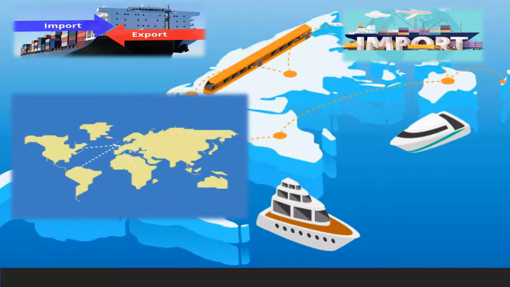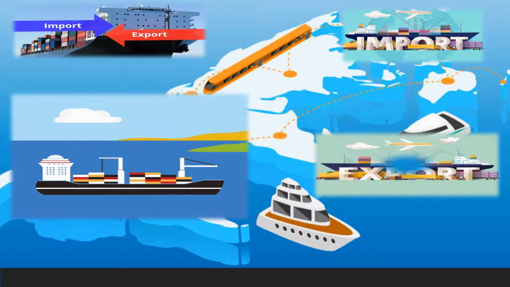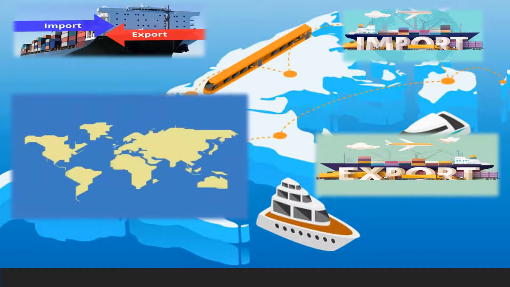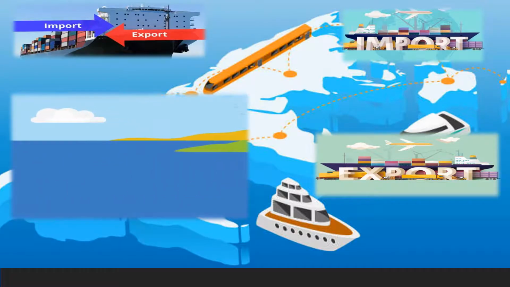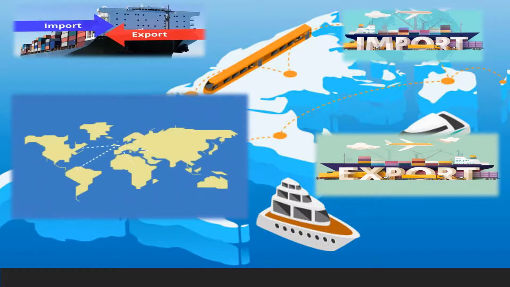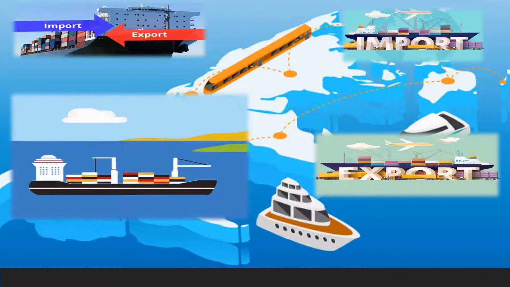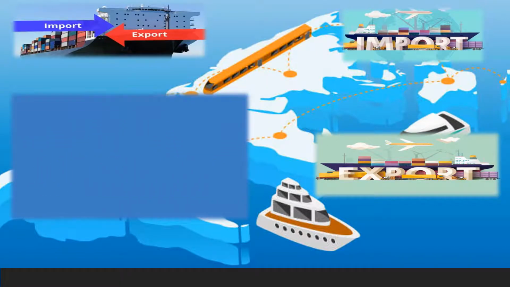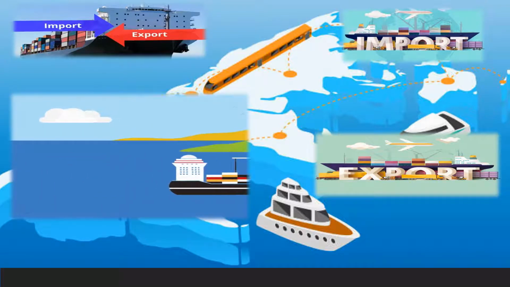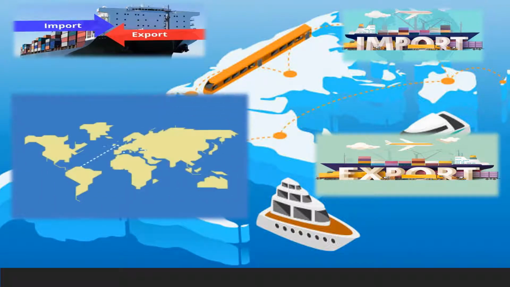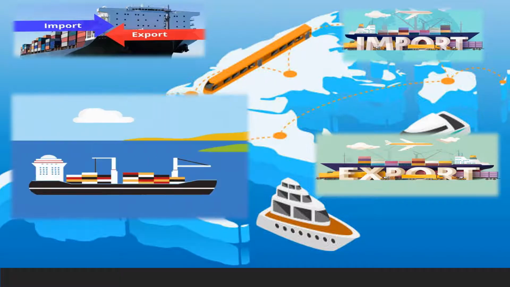Now let's talk about export. Some other countries are producing specific commodities on a larger scale, depending on the availability of resources in their own region. So they sell their goods and services to other countries or regions which have a great demand for it. This is called export.